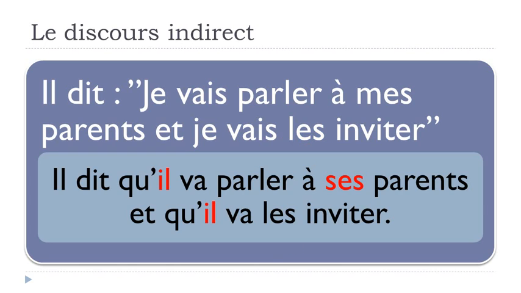And let's have a look. So je is becoming il. Mes is becoming ses. But then here it doesn't really change because you are just referring to mes parents, and in that case it was already the plural form les, so it doesn't need to change at all. Okay, so il dit qu'il va parler à ses parents et qu'il va les inviter.